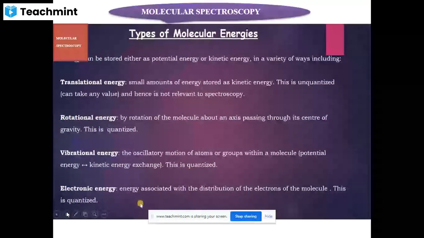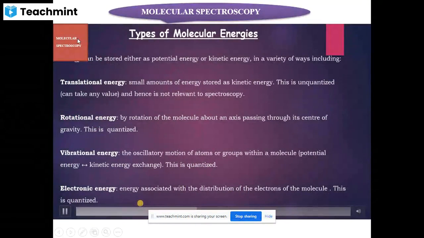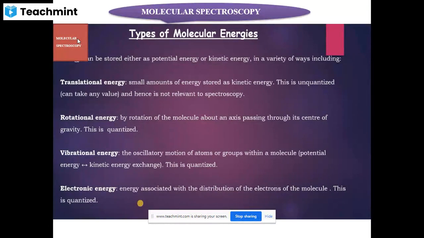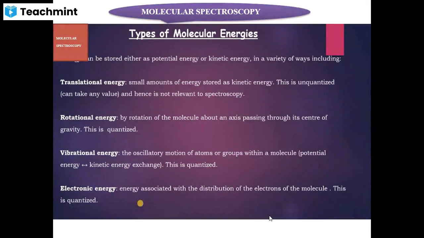Now let's see what are the different types of energies associated with a molecule. In molecules, energy can be stored either as a potential energy or kinetic energy. One is translational energy, which is stored as kinetic energy. But since this is an unquantized energy, unquantized means it can take any value, it's not relevant to spectroscopy. In spectroscopy, we will be dealing with energies which are only quantized, that is, which have only specific values.